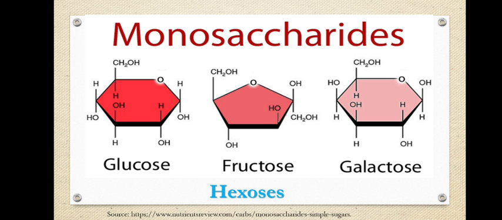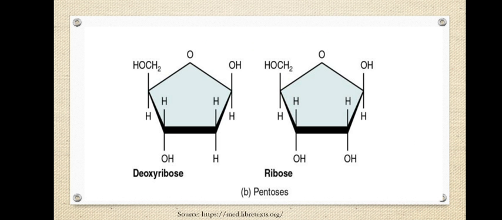Okay, next one, pentoses. Here we have the example of pentoses, 5 carbon containing compounds. Okay, so in the ring there are 4 carbon atoms, and above the ring there is one more, the 5th carbon atom. And the difference between ribose and deoxyribose is that you observe the second carbon atom there.